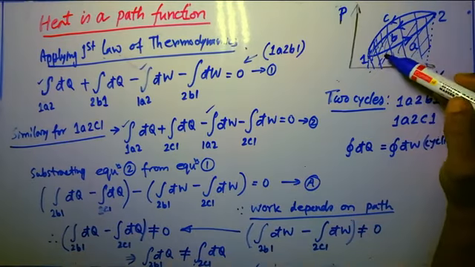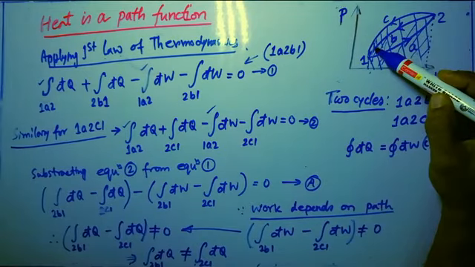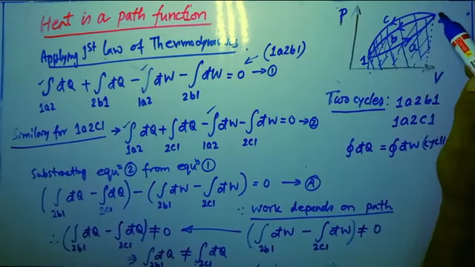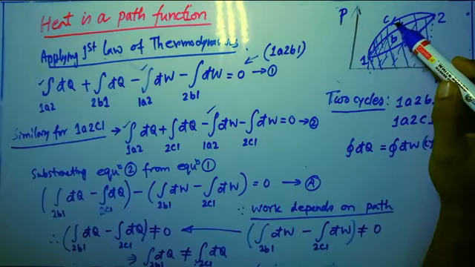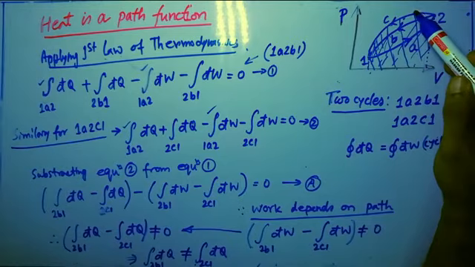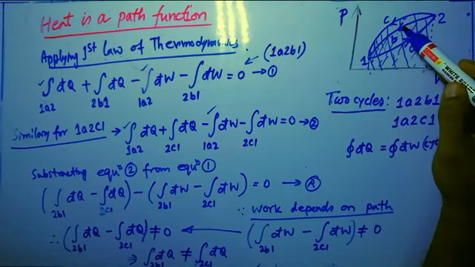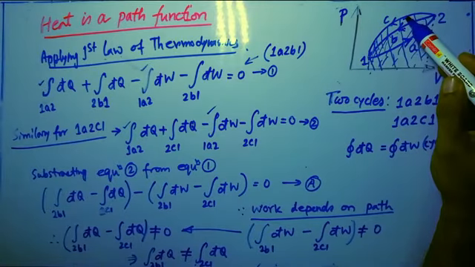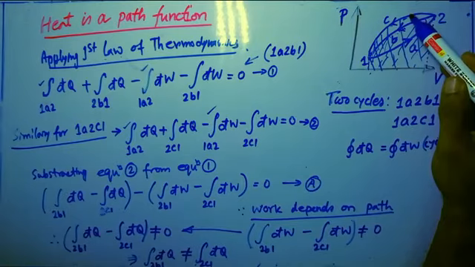That means for 2b1, following this path, the heat interaction is not equal to that following the path 2c1. So we can conclude that the heat interaction for these two different processes is not the same at all, so how can they be point functions? They must be path functions, because they depend on the path. While the path is changing, the amount of heat is also changing.